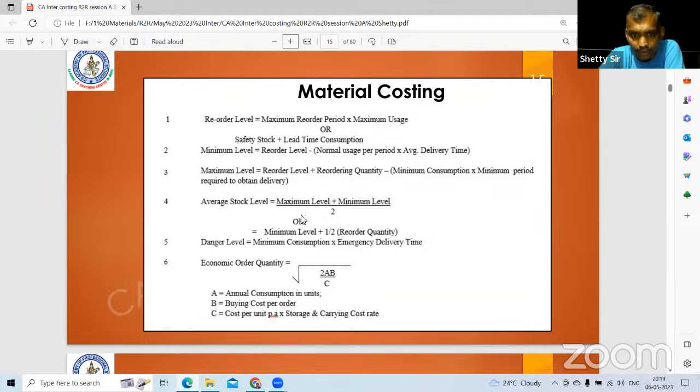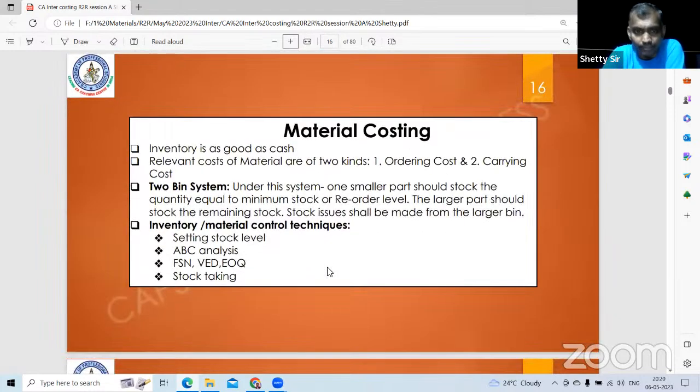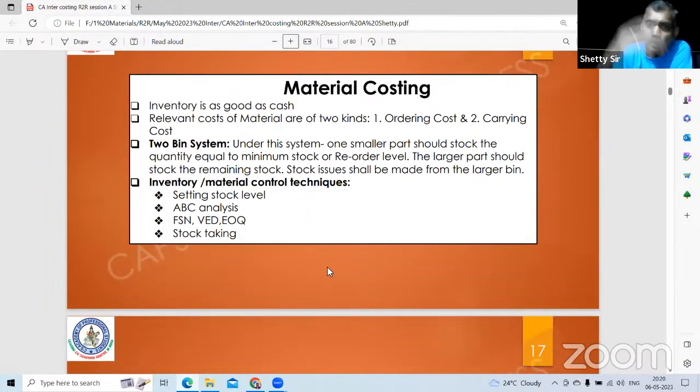Average stock level, minimum plus maximum whole divided by 2, or minimum level plus half of the reorder quantity. Then EOQ formula, square root of 2AB by C. A means annual usage in units. B means buying cost per order. C means carrying cost per unit per annum. Material costing. EOQ, ordering cost and carrying cost are inversely related. So they are equal. That is what EOQ, economic order quantity, means.